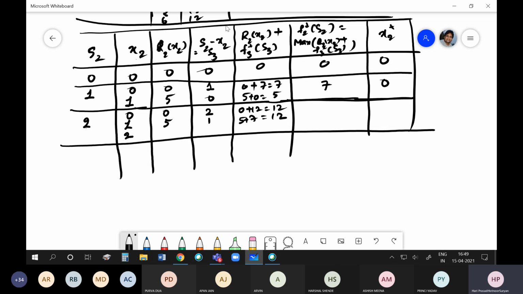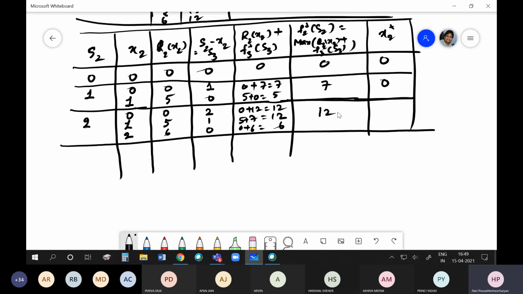Actually, I missed one column here. I have uploaded this book, and if you see the tables in it, it will be clear. It becomes cumbersome if I erase it and do it again. Then if I give 2, it will be 6, and the remainder is 0. So 0 plus 6, this is 6.